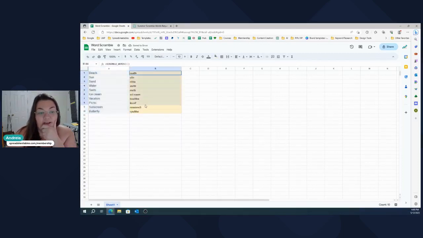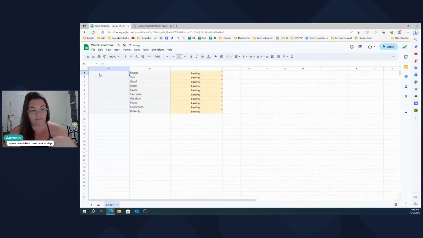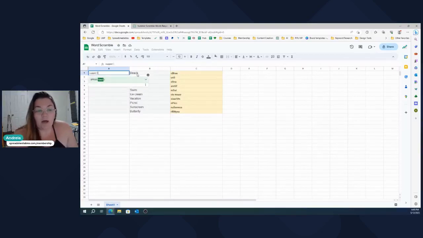And now here you can see that it scrambled my words. And where it's two separate words, wherever it has this space, it will still read it. Now, you can see it's starting with a capital letter and then lowercase letters. You could come over here, insert one left, and then do equal, what is that, uppercase, or is it just upper? I think it's just upper. And now all my letters are uppercase.